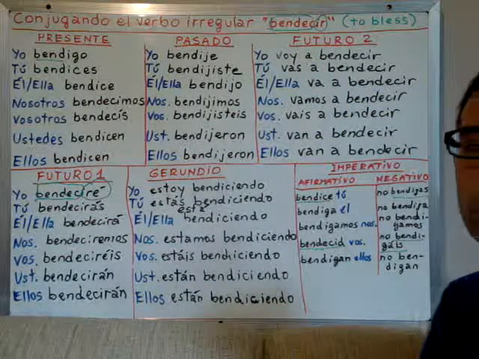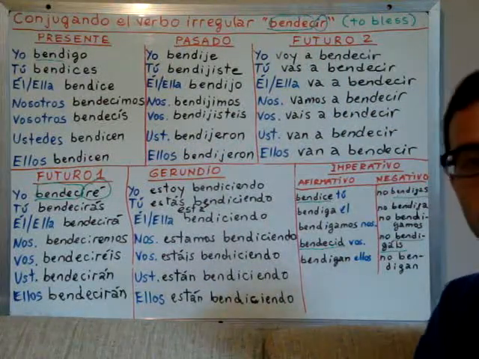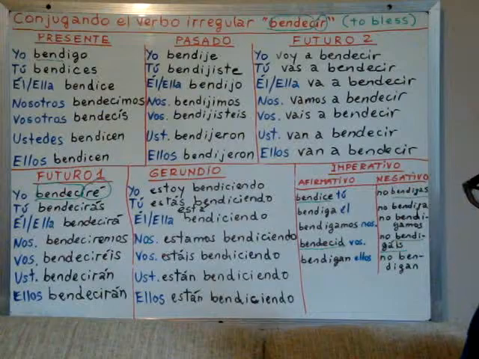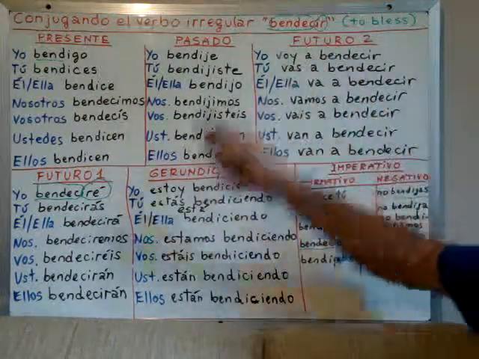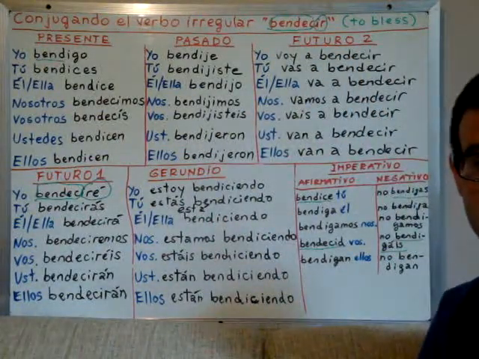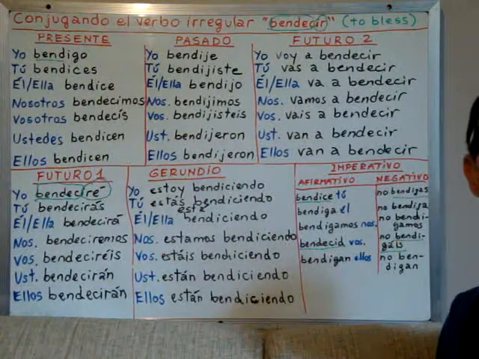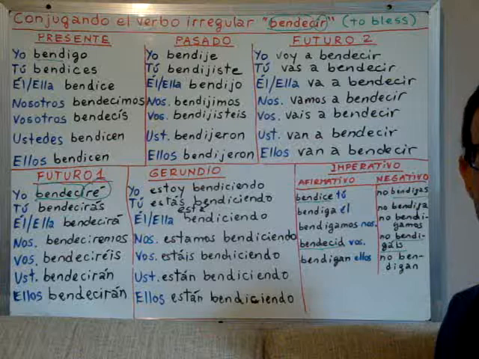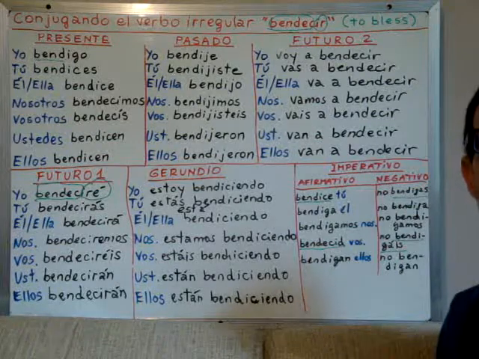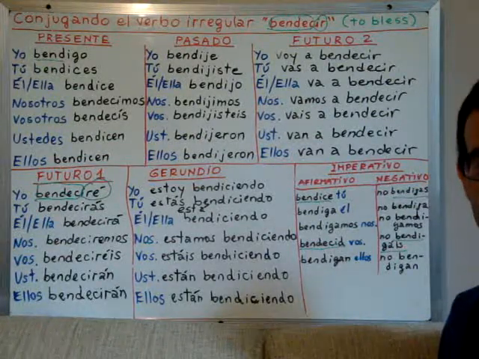Bendecir belongs to the three groups of verbs, the group of verbs that end in IR. It is the smallest of the groups, okay? The biggest group is the group of verbs that end in AR, and it's the group that has more regulars and less irregular verbs.